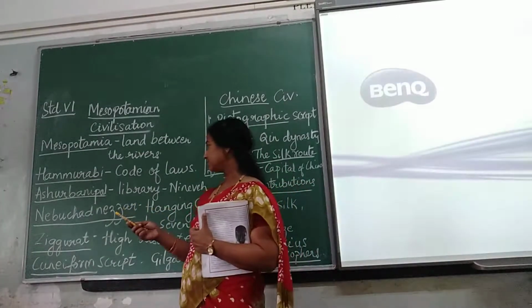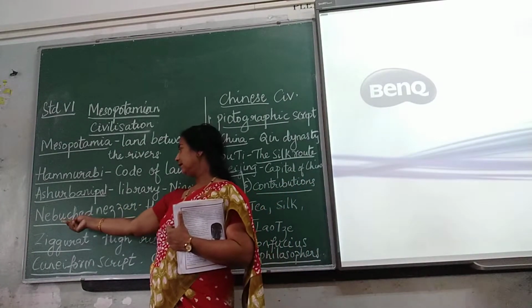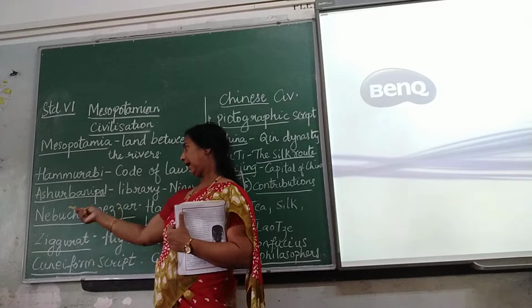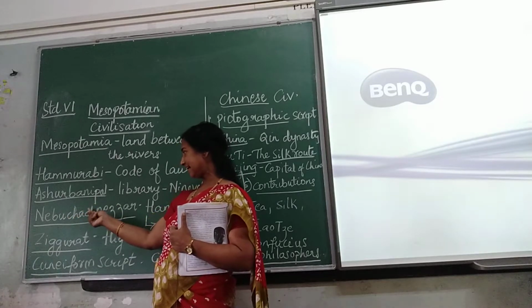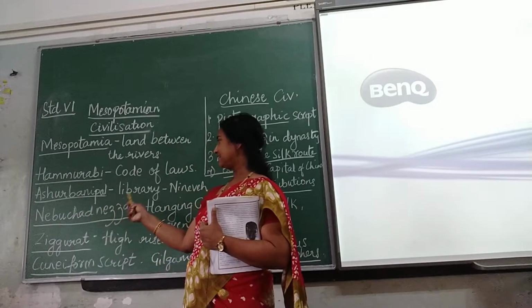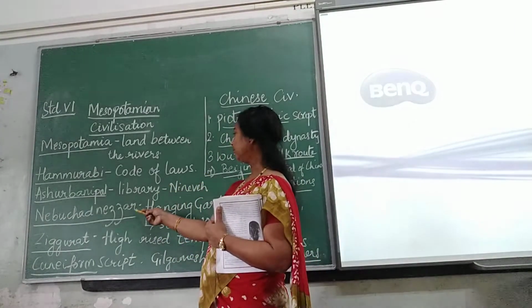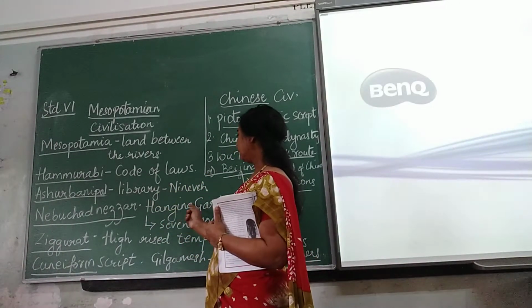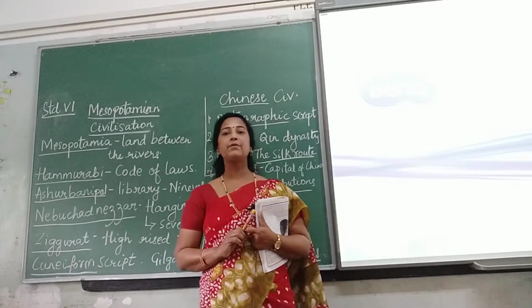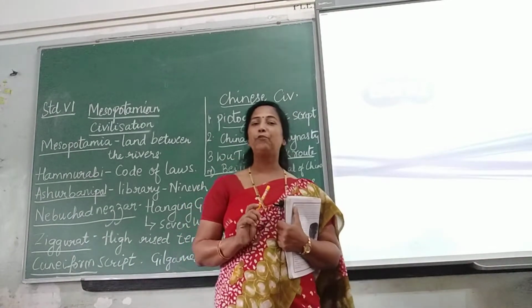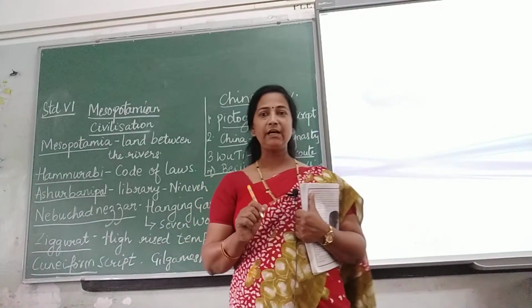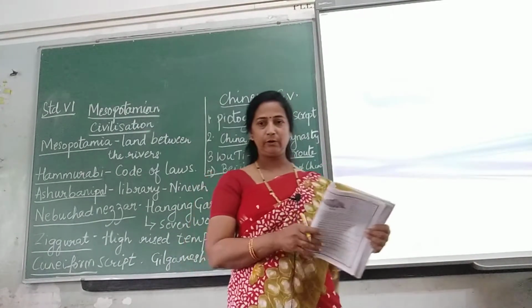So who was it? It was Nebuchadnezzar. What did he do? He had built a hanging garden, which is famous, and it is also one of the 7 wonders of the ancient world.